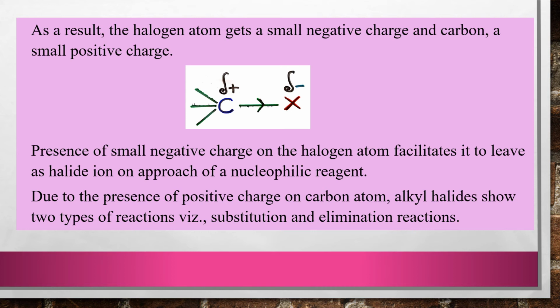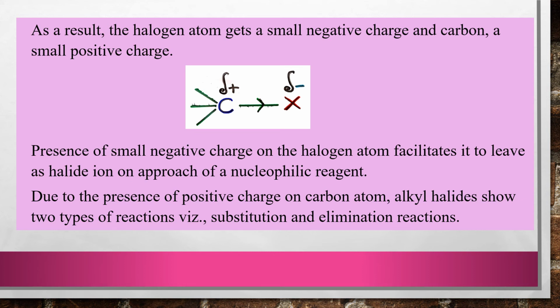When will it come out as a halide ion? On approach of a nucleophilic reagent. So when a nucleophilic reagent approaches, this X with its small negative charge leaves in the form of a halide ion. That's what I have written here: presence of small negative charge on the halogen atom facilitates it to leave as halide ion on approach of a nucleophilic reagent.